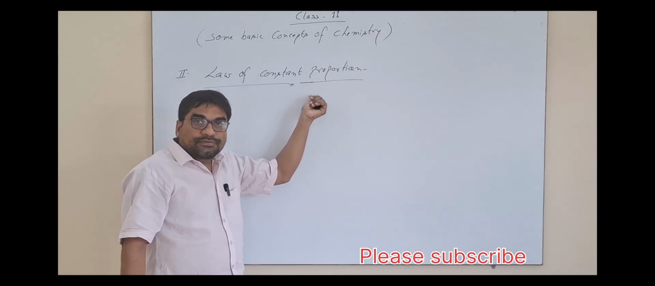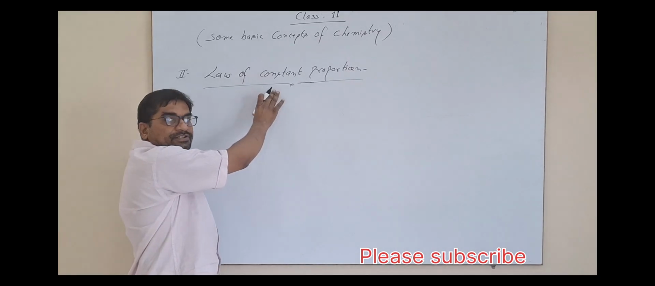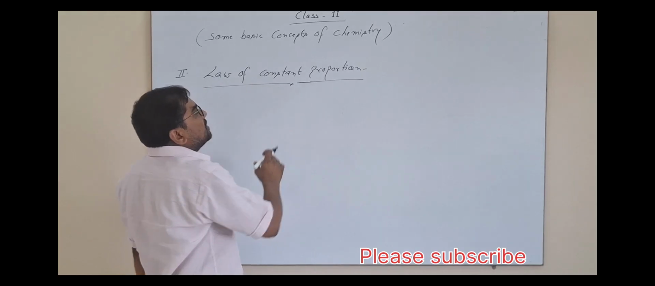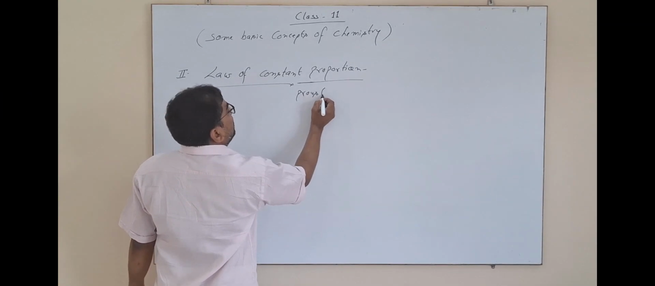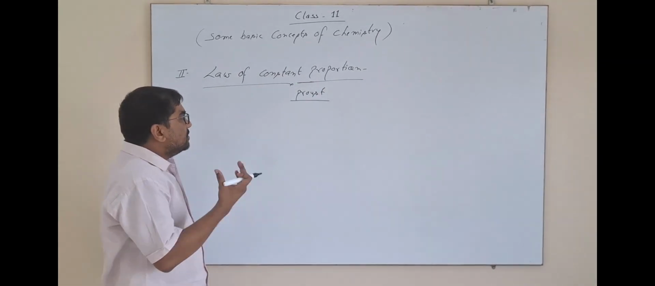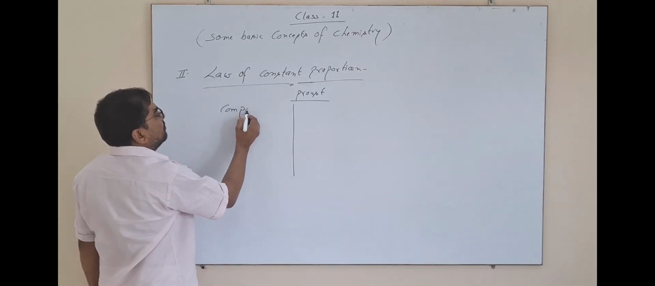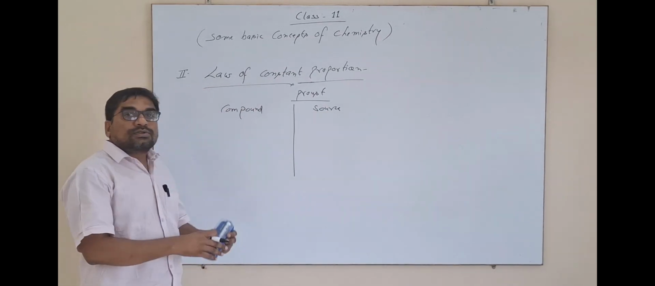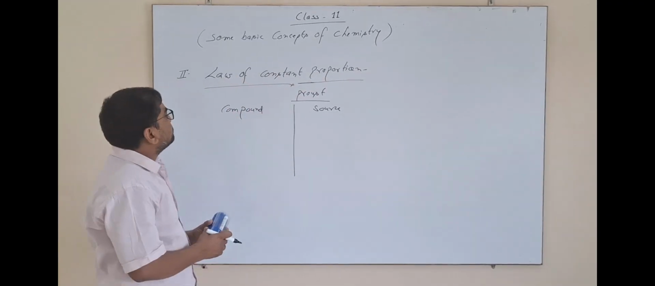Law of constant proportion. In the previous lecture, we studied the law of conservation of mass that was proposed by Lavoisier. This law of constant proportion was proposed by Proust. It is actually a mixture of two concepts: one is the definition of a compound and another is its source. The combination of these two results in the law of constant proportion.